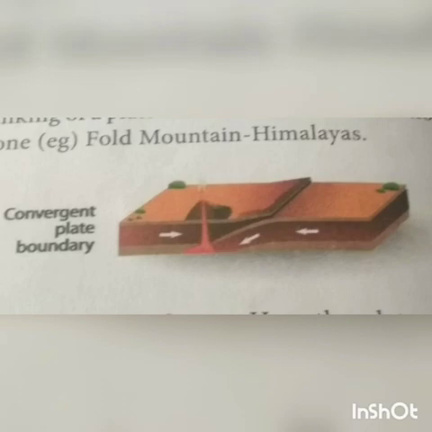Number 1, convergent boundary. Here the plates move toward each other and sometimes a plate sinks under another. The location where the sinking of a plate occurs is called a subduction zone. For example, Fold Mountain, Himalayas.